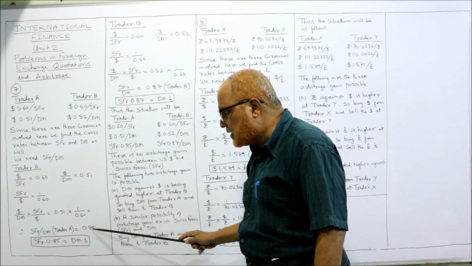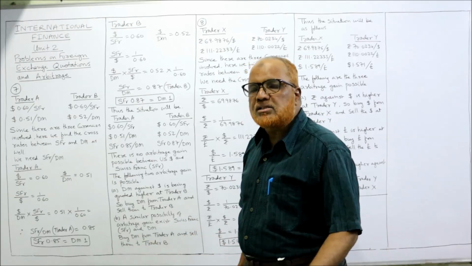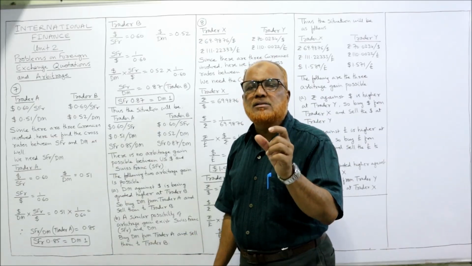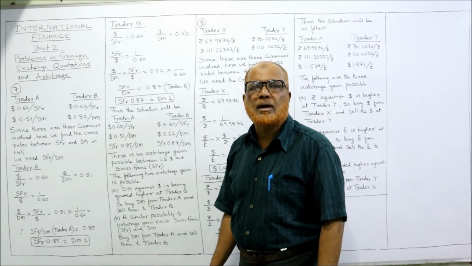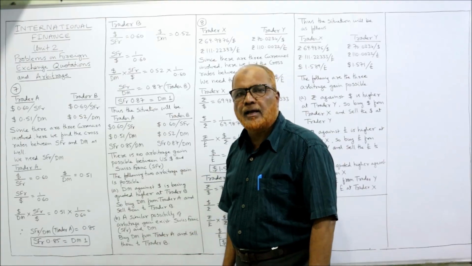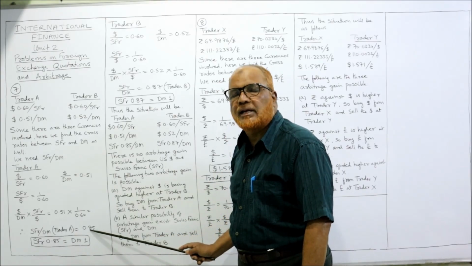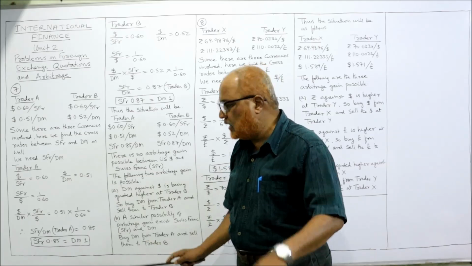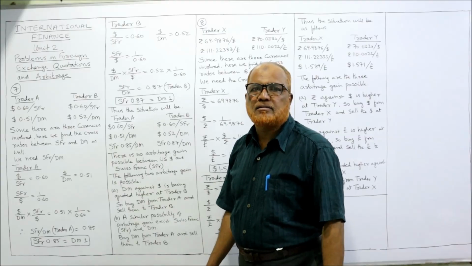You will get 0.85. What is this 0.85? It is the cross rate of SFR per DM for trader A. That means SFR 0.85 is equal to 1 DM. This is the cross rate we have calculated, right?